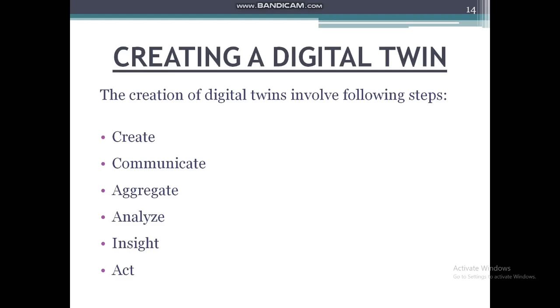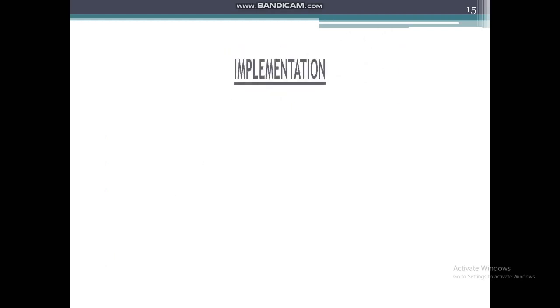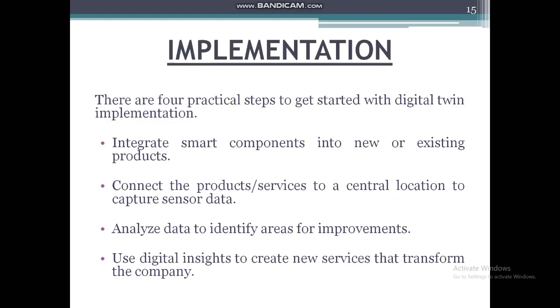And the last is act. The act step is where actionable insights from the previous steps can be fed back to the physical asset and digital process to achieve the impact of the digital twin. Next is the implementation phase. The implementation phase involves all the steps from the previous stage, that is the creation of the digital twin, that is to integrate, connect, analyze, and use the digital insights to create new services that transform the company. By following these steps, we can generate or implement our digital twin.